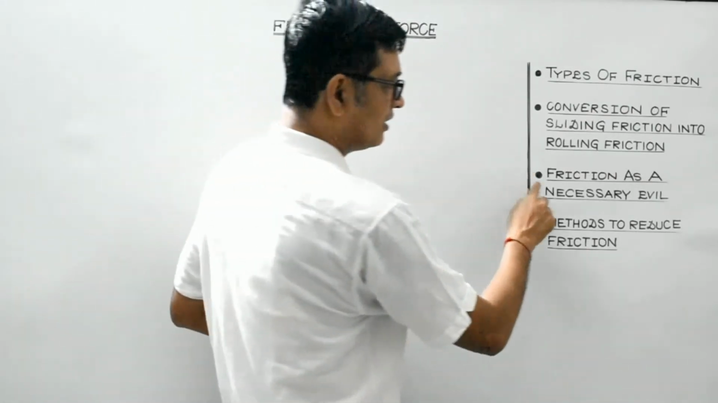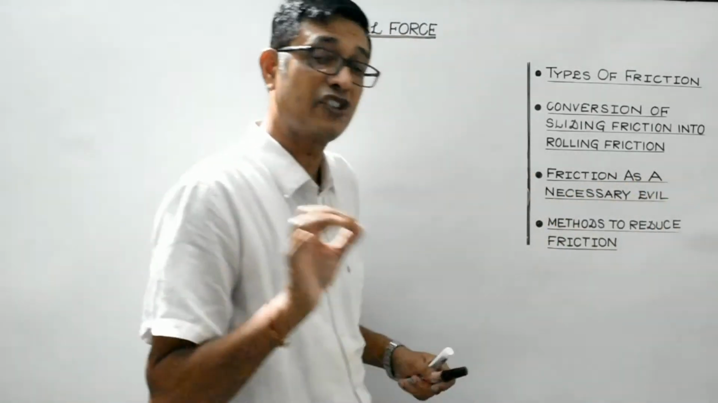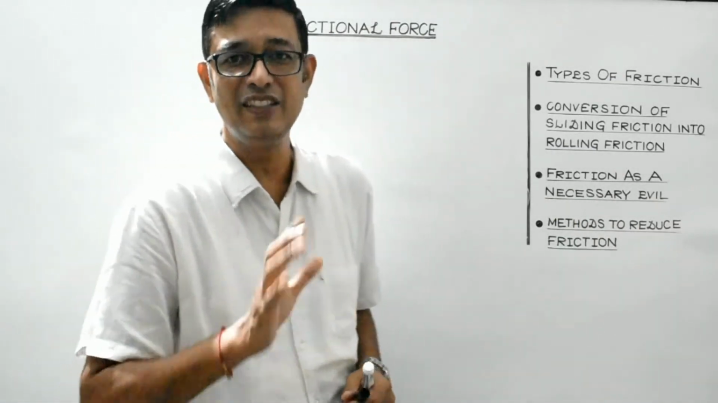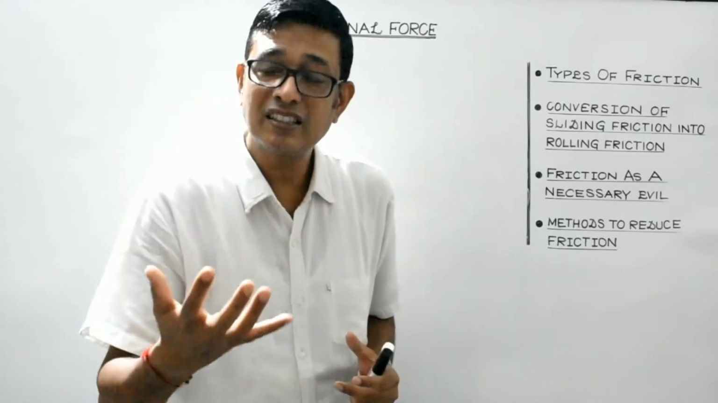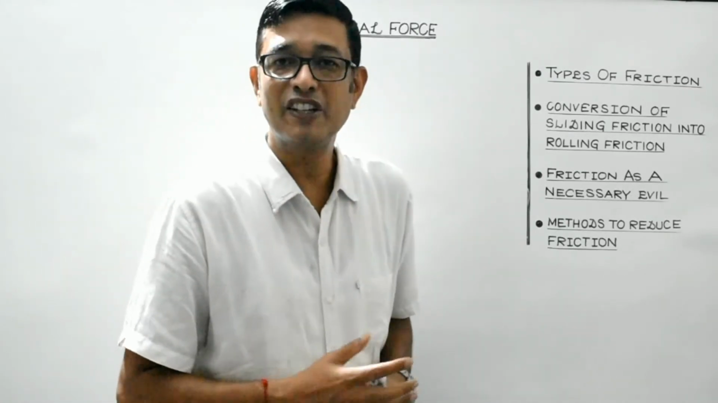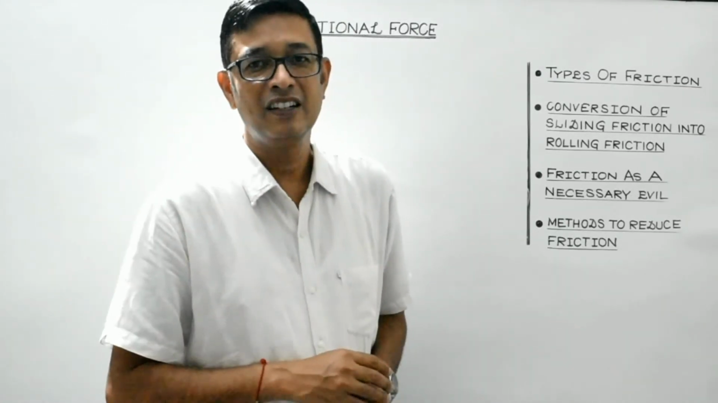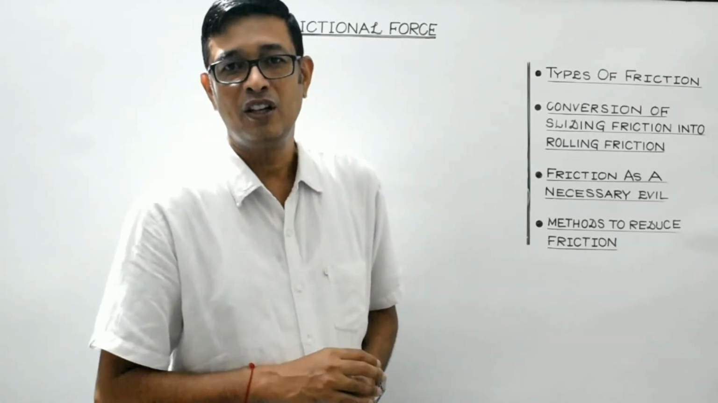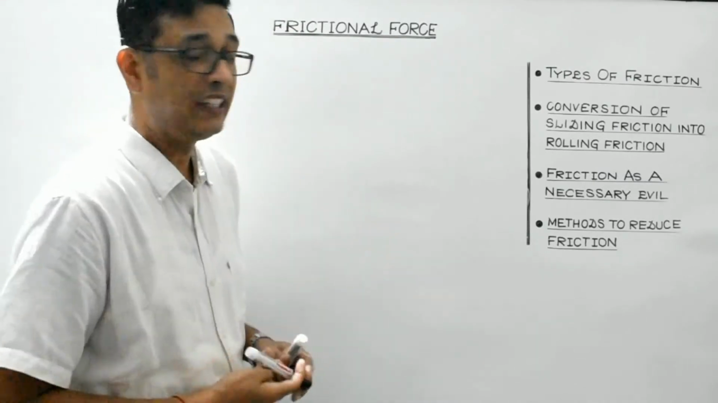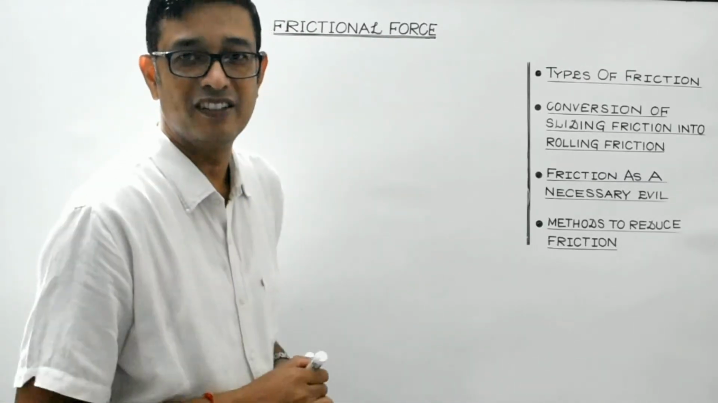Let's try to understand this particular sentence. Friction as a necessary evil. Necessary means there are several instances where friction is desirable. Like students, without friction, we can't walk on the ground. Without friction, I can't write on the board with the help of this marker.